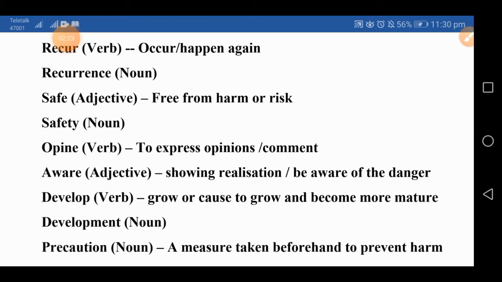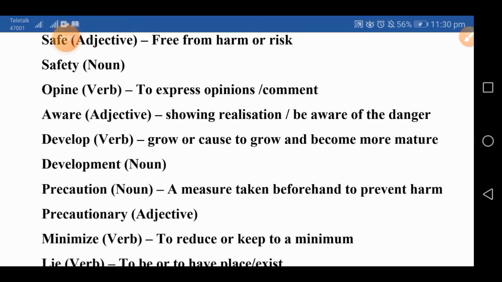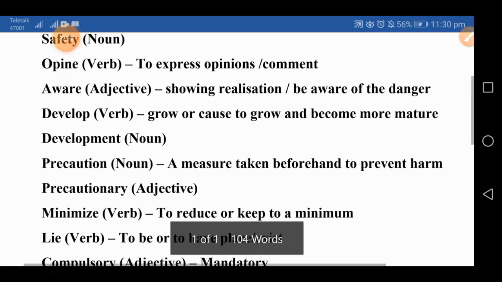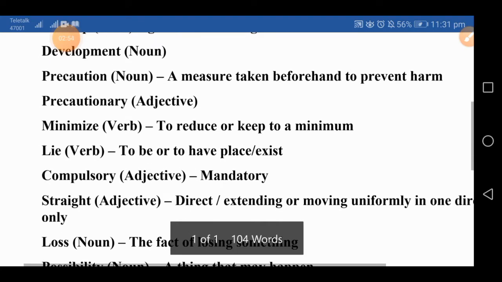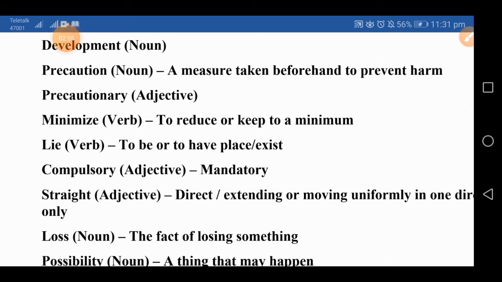And our next word is develop. It's a verb and it means grow or cause to grow and become more mature. And the noun of this word is development. Precaution. Precaution is a noun and it means a measure taken beforehand to prevent harm. And the adjective of this word is precautionary. Since adjectives are very important in this text, we have to be very much watchful. And the next word is minimize. It's a verb and it means to reduce or keep to a minimum.